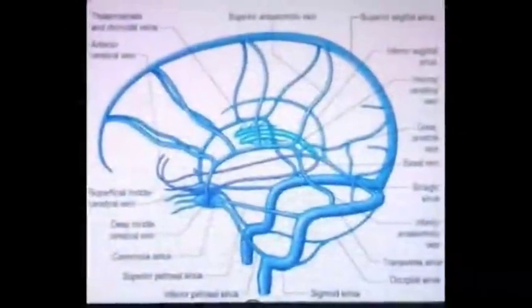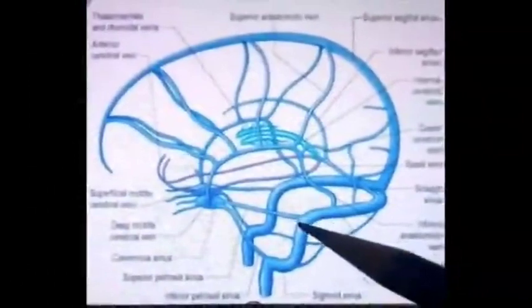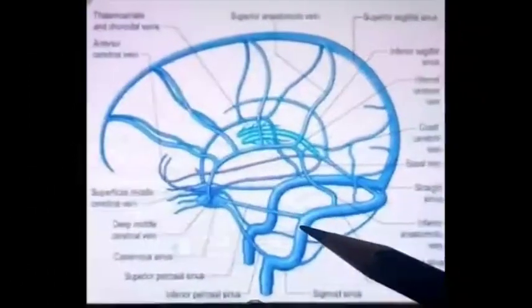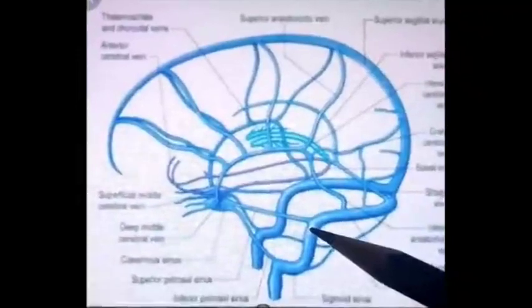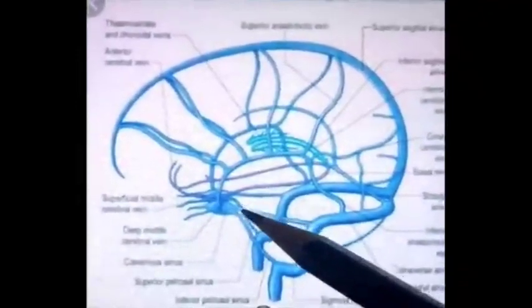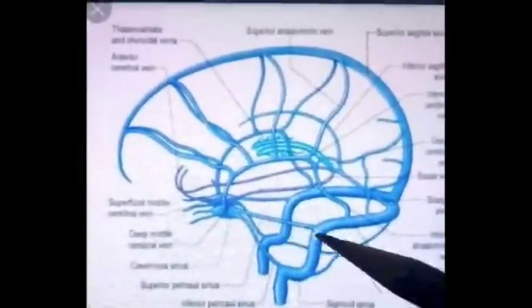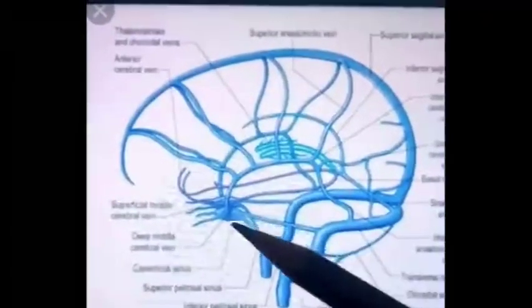Tributaries of transverse sinus. So in the diagram here we can see this is transverse sinus and it is receiving superior petrosal sinus. This is superior petrosal sinus connecting transverse sinus with the cavernous sinus.